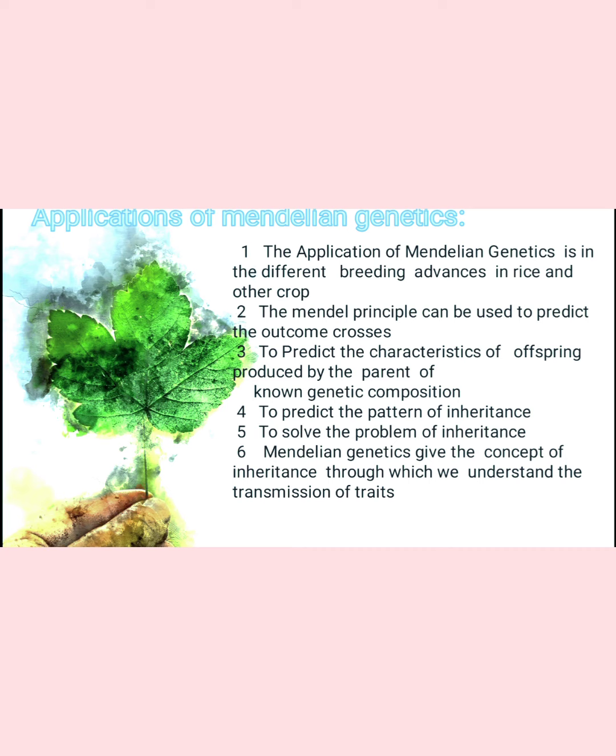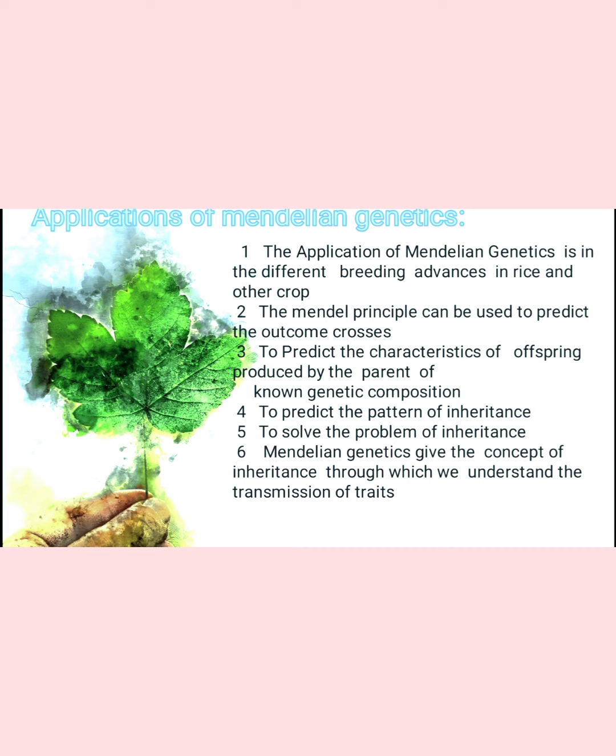Let's see which are the applications. The first application of Mendelian genetics is its use in different breeding advances in rice and other crops. With the help of Mendelian law, we can easily understand how crosses are made to develop a hybrid or a new variety in different crop plants. It is mostly applicable in rice and other commercial crops.